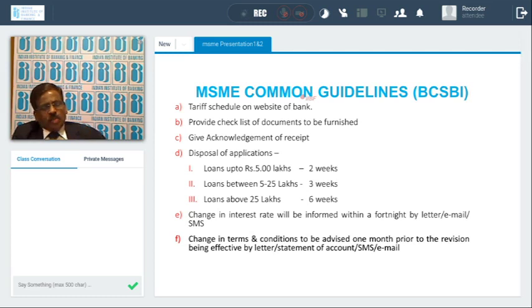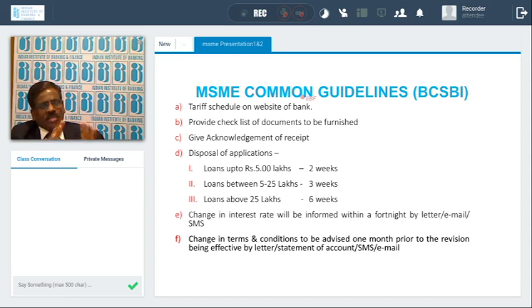For the amount of limit, suppose up to 5 lakhs, you can take only 2 weeks maximum, not more than that. Within 2 weeks, you must either say yes or no to the borrower, whether you sanction or reject the application. If you are rejecting the application, you must give valid reasons for the rejection. And if it is to be sanctioned, within 2 weeks the loan has to be sanctioned and documentation has to be completed. Between 5 lakhs and 25 lakhs, a maximum of 3 weeks you can take, not more than that. Above 25 lakhs, up to 6 weeks. That means 1.5 months maximum you can take for giving a sanction.